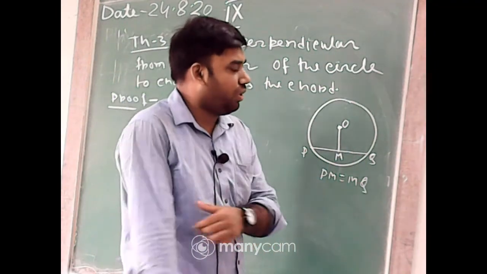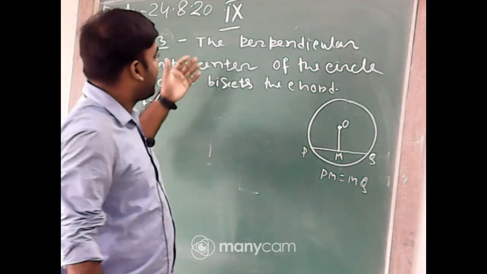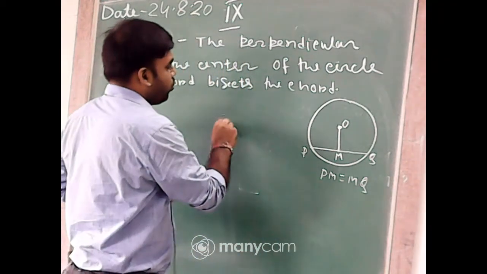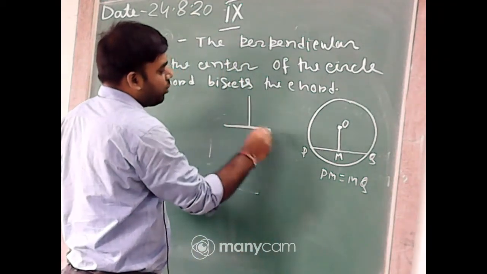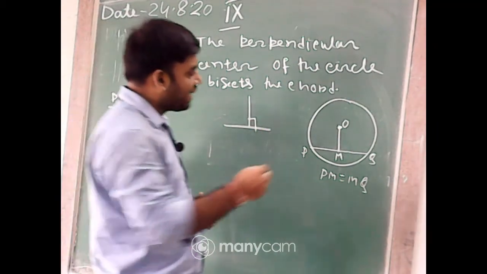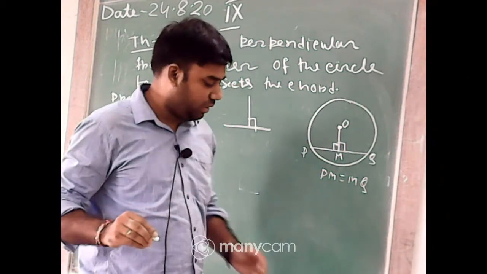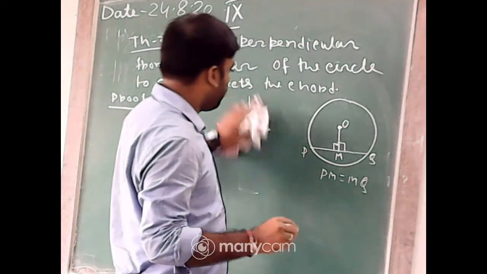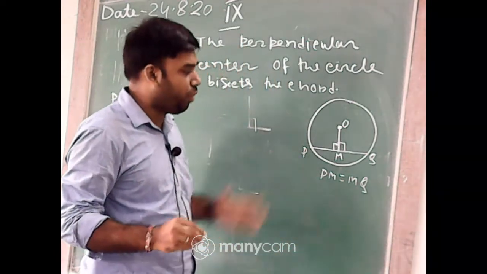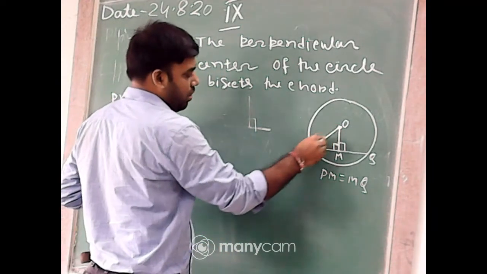So first of all, you got the concept of the question statement, a perpendicular. First of all, what is perpendicular? Perpendicular means if that line is perpendicular to this line, then that angle is 90 degrees. So as it is perpendicular, this angle and this angle must be 90 degrees. Okay, that perpendicular line OM bisects the chord PQ. That is our required proof. First of all, join OP and OQ.